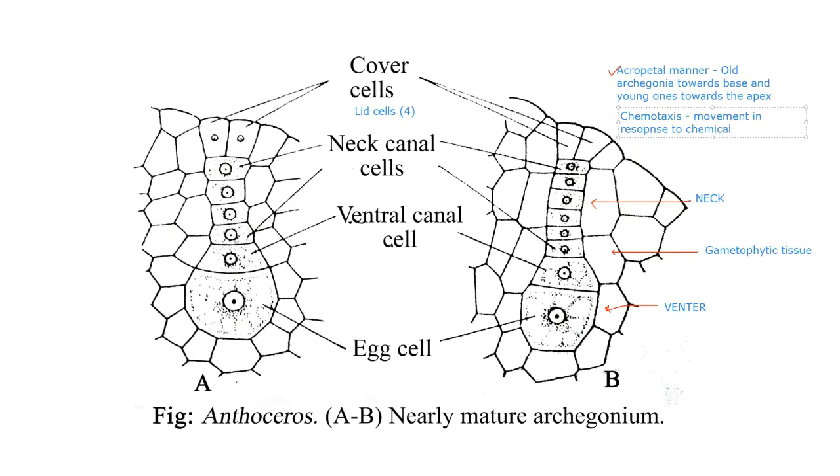But whose movement? It is the movement of male gametes in response to chemical secreted by the archegonium. And this usually happens in lower organisms or lower plants.